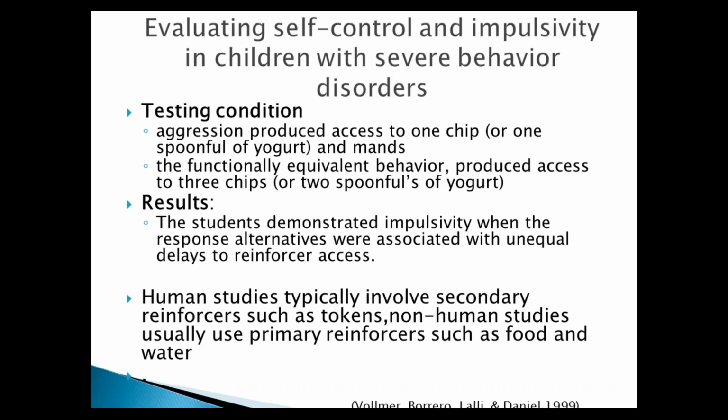Their choice often resulted in sooner, immediate reinforcement instead of continuing to allocate their time in ways that would maximize the overall amount of reinforcement. Human studies typically involve secondary reinforcers, such as tokens. Non-human studies usually use primary reinforcers, such as food and water. However, in the study, primary reinforcers were used.